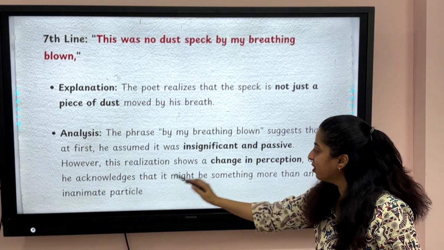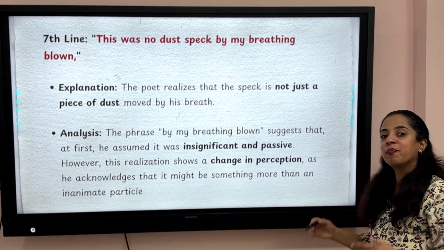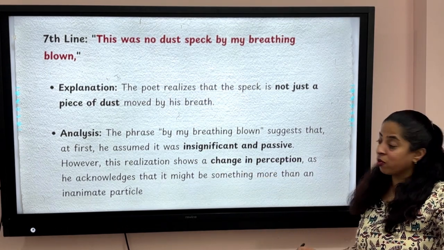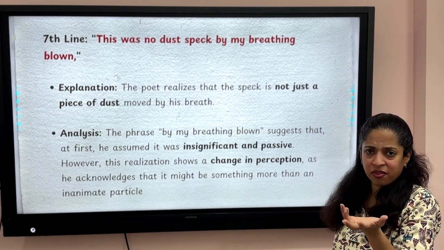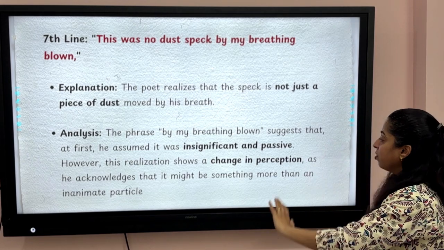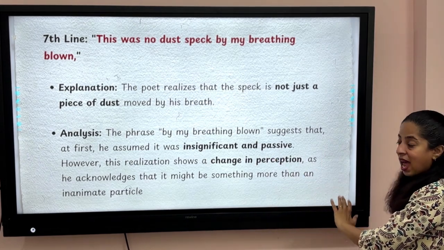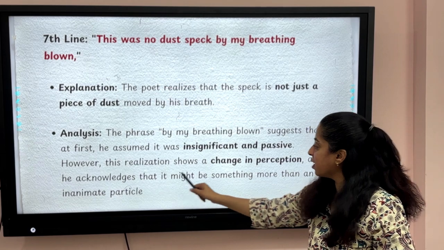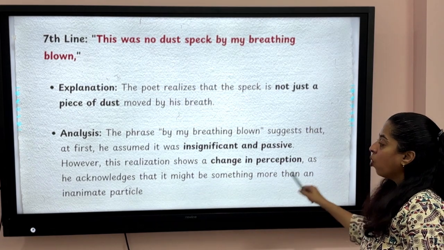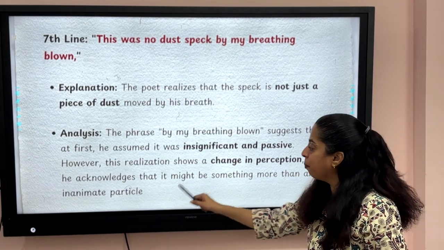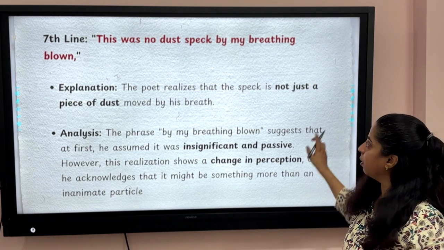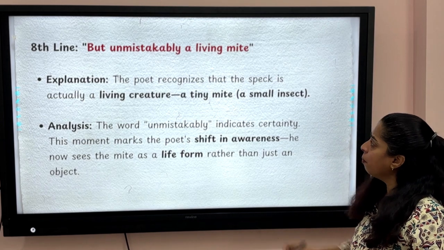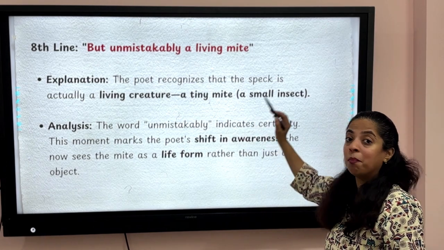However, this realization shows a change in perception. Earlier he was thinking that this speck is insignificant and passive, but now there is a change in perception as he acknowledges that it might be something more than an inanimate particle, something more than a non-living particle, but unmistakably a living mite.